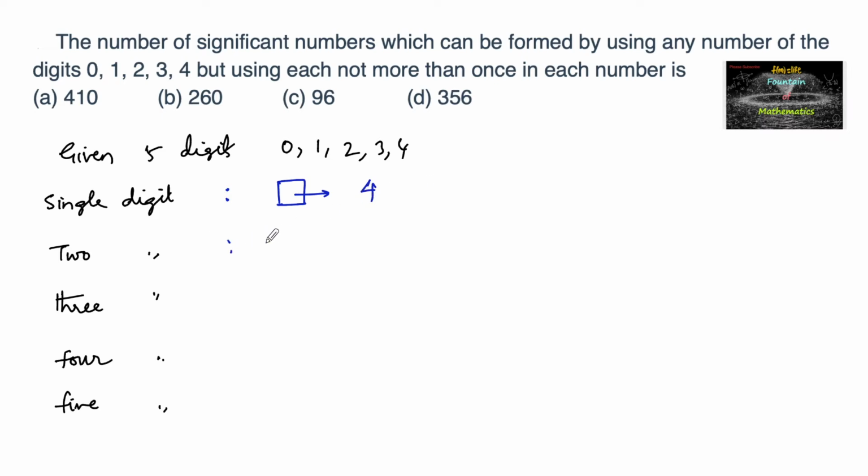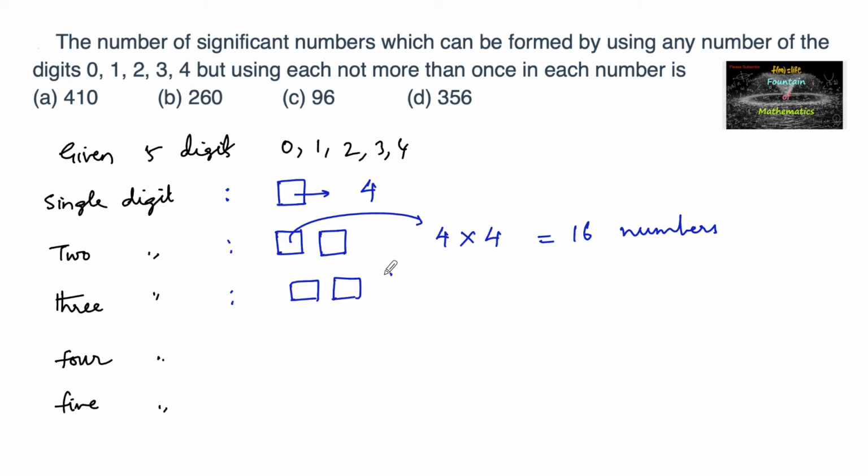And coming to the 2-digit number, since the first place, that is the tens place, cannot be 0, 0 is not accepted in the tens place. So for the tens place the possibilities out of these 5 digits: 0 is not accepted, so 4 possibilities are there, either 1 or 2 or 3 or 4 can be placed in the first place, so 4 ways. And then if one digit is utilized in the first place, then the remaining digits are 4, so 4 into 4, 16 ways. So 16 2-digit numbers can be formed.